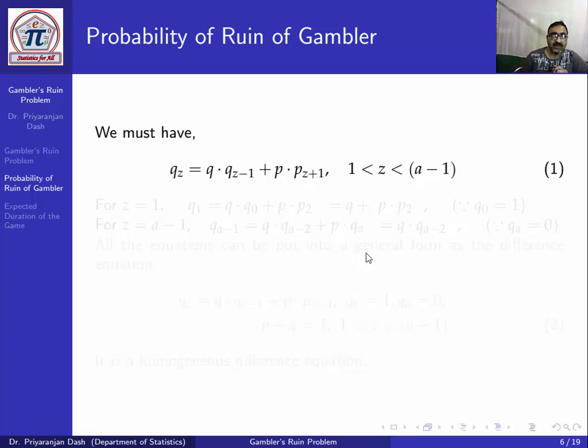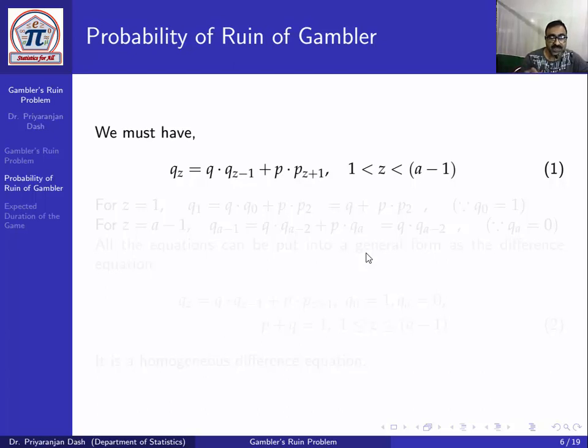Now Qz is the probability of the ruin of the gambler when he starts the game with capital Z. Qz will be equal to Q into Q(z minus 1) plus P into Q(z plus 1). Why Q into Q(z minus 1)? He has the capital Z and he loses with probability Q, and if he loses his capital becomes Z minus 1, since he gives rupees 1 to the adversary.